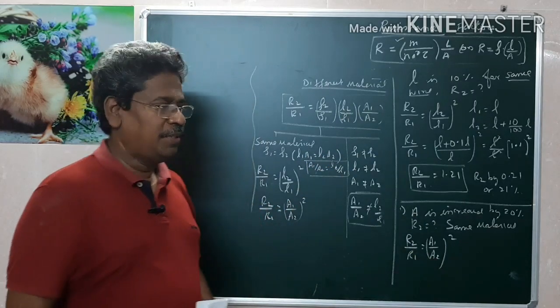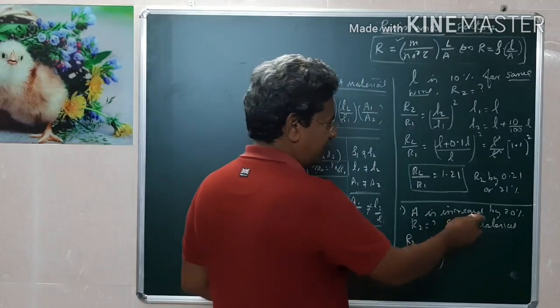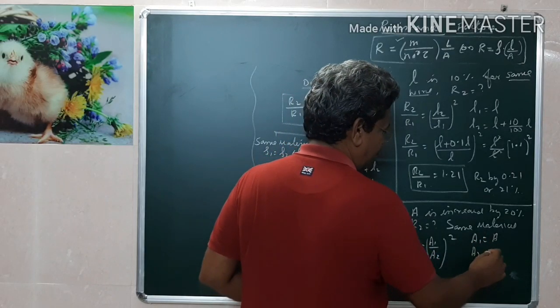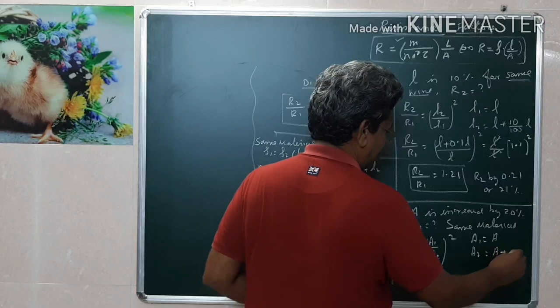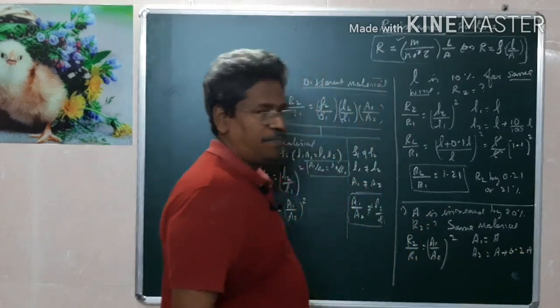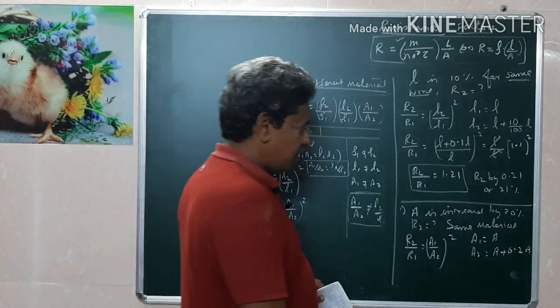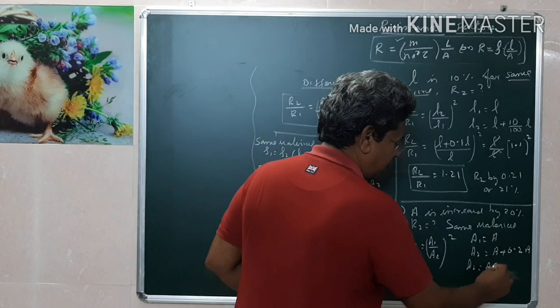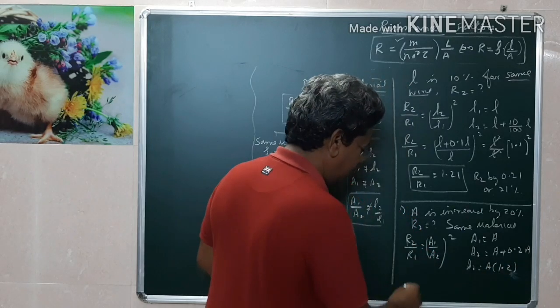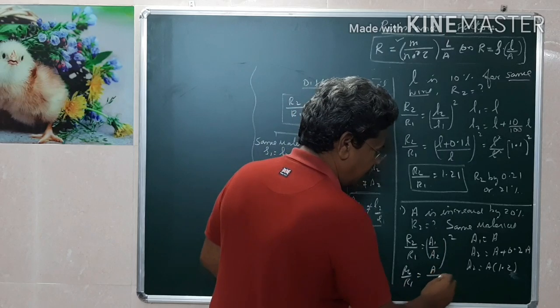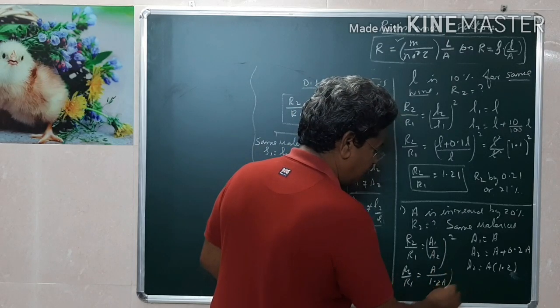Therefore, this formula. You see, in this case, area is increased by 20%. That means if A1 equals A, then A2 is equal to A plus 20% of A, which is 0.2A. Percentage is nothing but 20 by 100, that is 0.2. Therefore, in this case, A2 is equal to, taking A common, 1.2 times A. Now this formula, R2 by R1, will become A1 is A, but A2 is 1.2A, whole square.